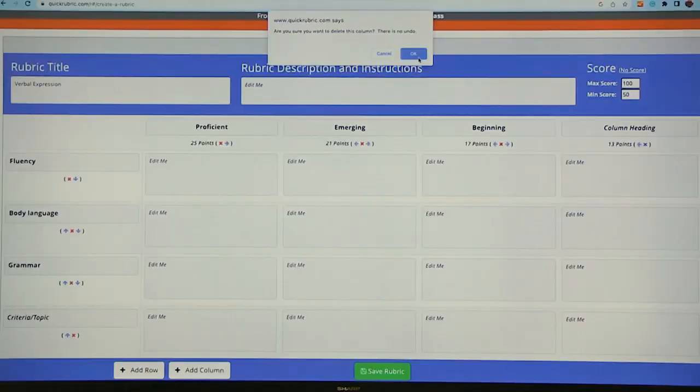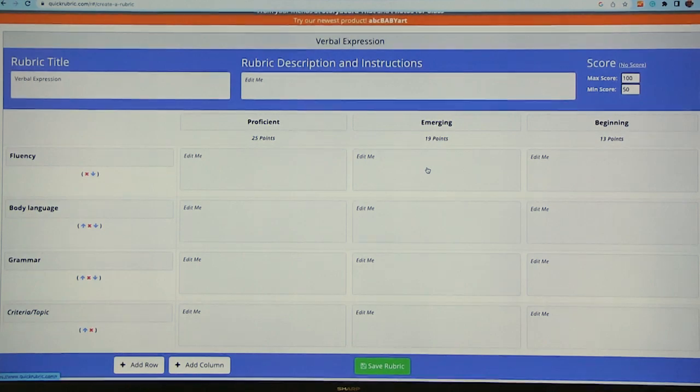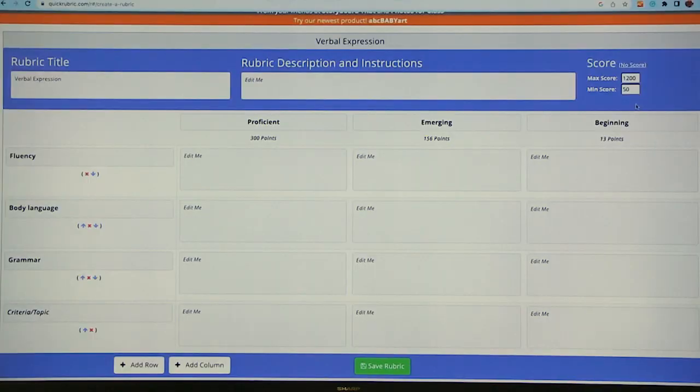What can you do once you're done making a rubric? Before we move on, I want to mention that sometimes, for different tasks, we have different grades. Yeah. So in the top right corner, you find the maximum score and a minimum score. This will help you to grade. Yeah, so I'm going to have 1,200 points. Wow. I like a lot of points. I think it makes everybody happy. But that's just a personal choice, of course. And so you can create the minimum and maximum score, or say, I don't want a score.